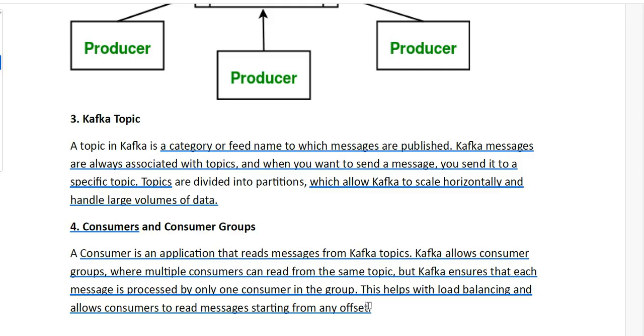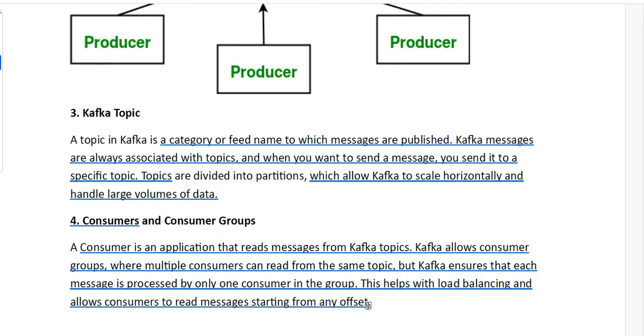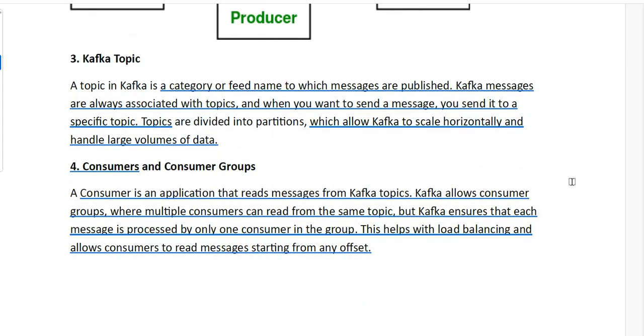So what is a consumer and what is a consumer group? A consumer is nothing but a machine or an app which is going to access or read the data produced by the producer. And a consumer group is a collection of multiple consumers collectively working on one single topic. Kafka ensures that each message is consumed by only one consumer group member. This helps load balancing be effectively used. The Kafka broker is responsible for ensuring load balancing and such functionalities.